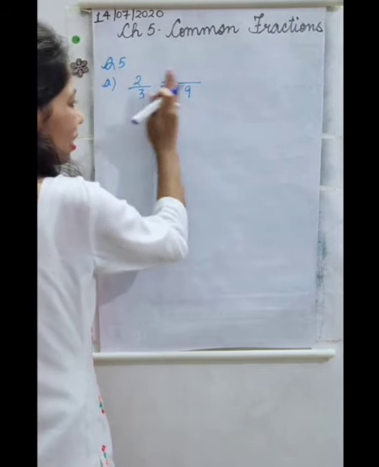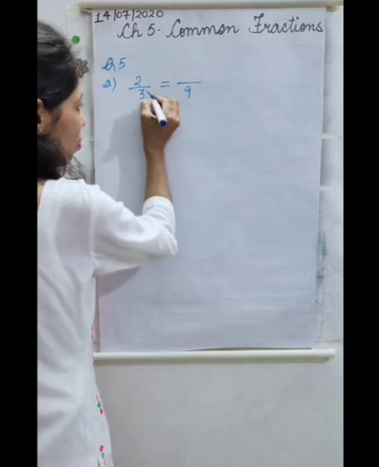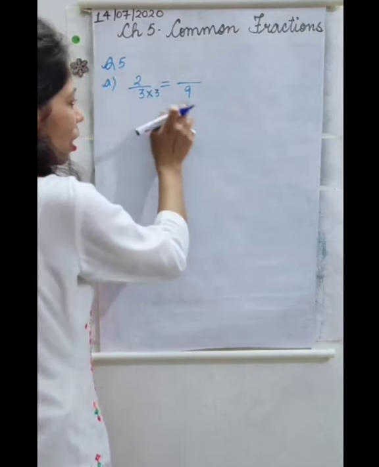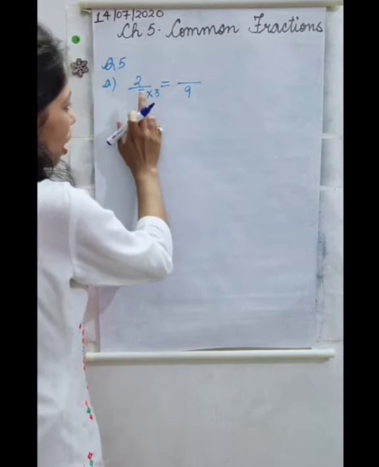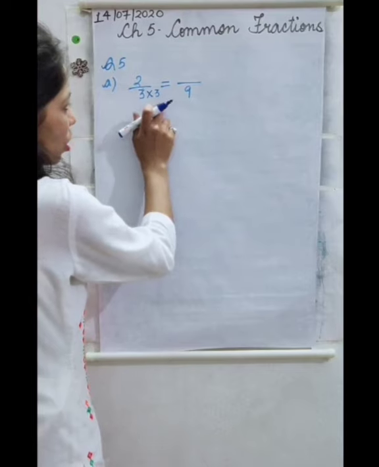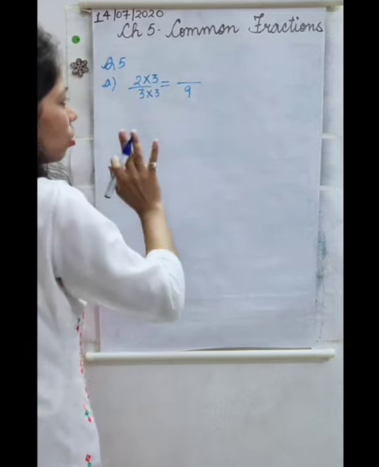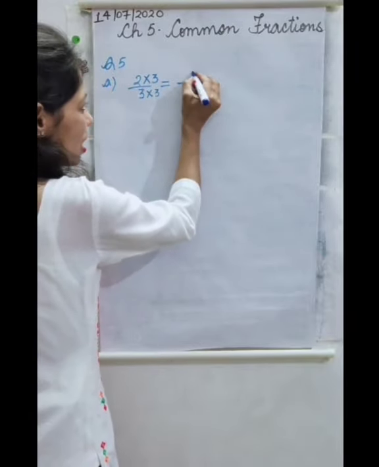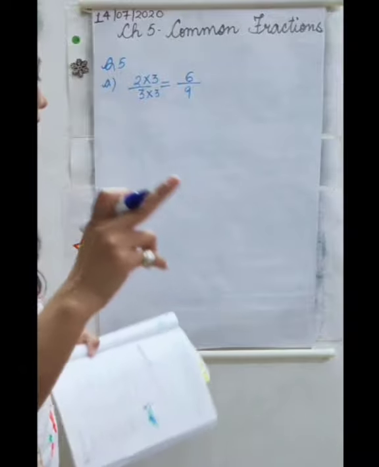So it means it is an equivalent fraction. And how will we get 9 that side? By multiplying this 3 by 3, 3 3s are 9. So as we multiplied this denominator by 3, we will multiply the numerator by 3 only. So 2 3s are 6. So in place of that blank, you will write 6.